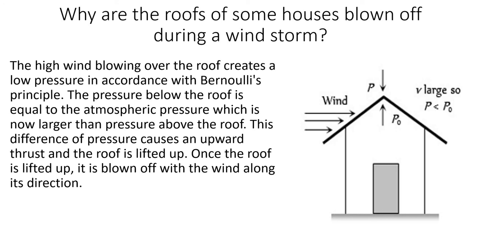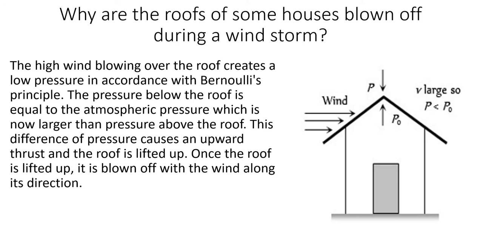Because when the wind is blowing, the outside velocity of the wind is larger, so we can say pressure will be less. And inside the room, what happens? Pressure will be more. So the high wind blowing over the roof creates a low pressure in accordance with Bernoulli's principle. The pressure below the roof is equal to atmospheric pressure, which will be larger than the pressure above the roof, because above the roof, since wind is blowing, pressure will be less.